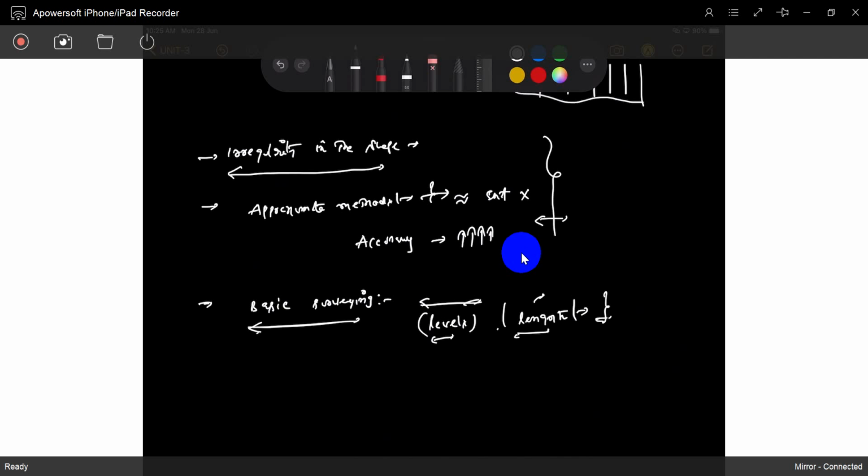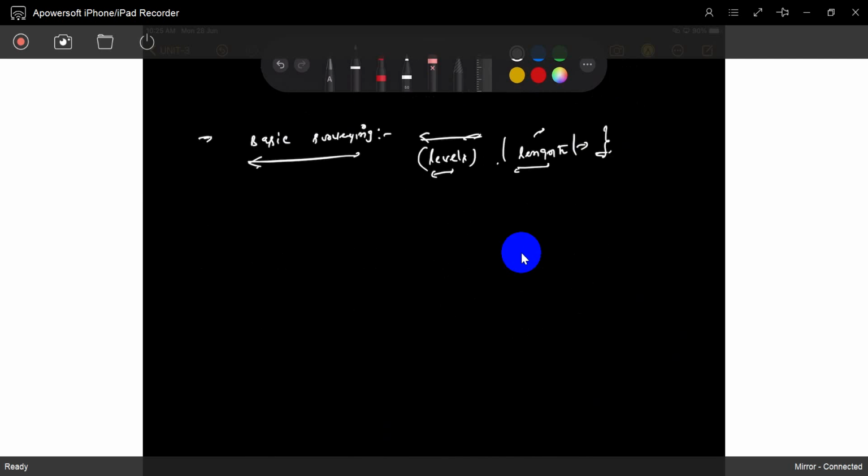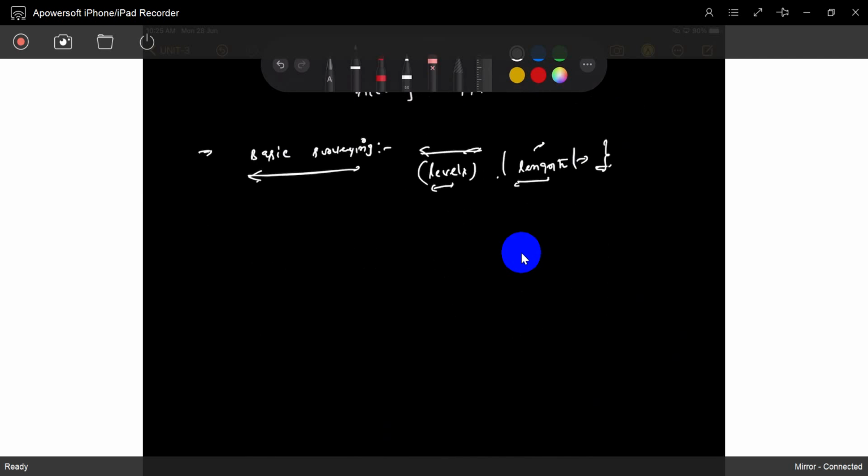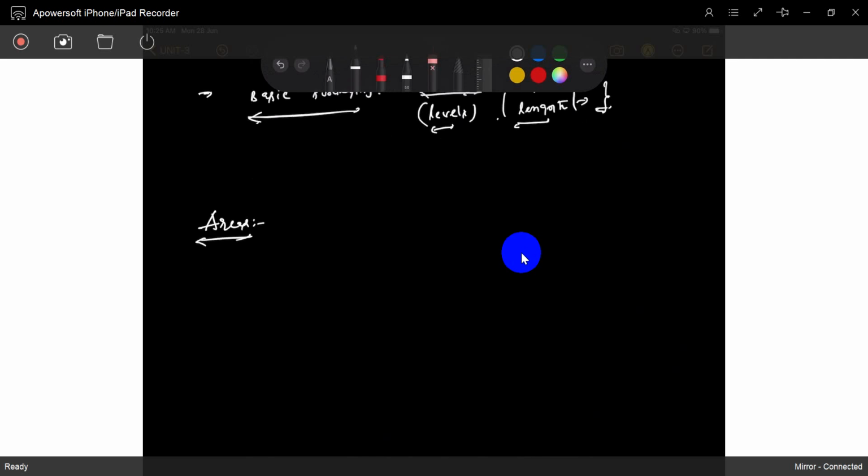So now what are the complications in these methods? Mostly these are irregular in shape, so we use approximate methods. Nothing more to discuss. This is the basic idea. So first we will start with areas. Later we will go through the volumes. Mostly start with the area.